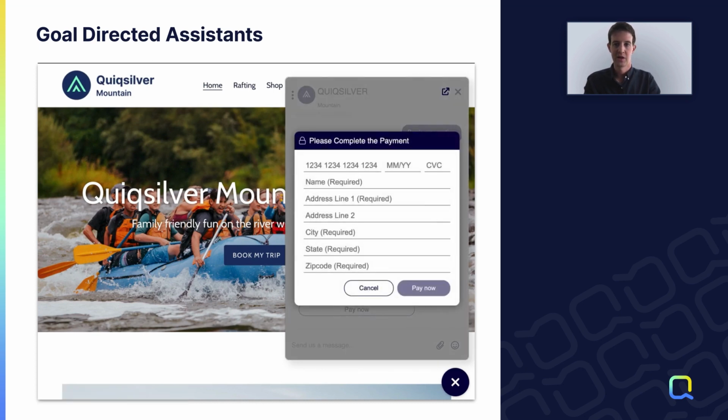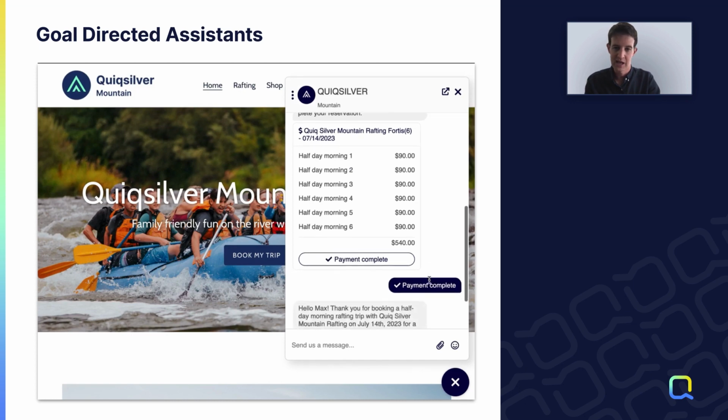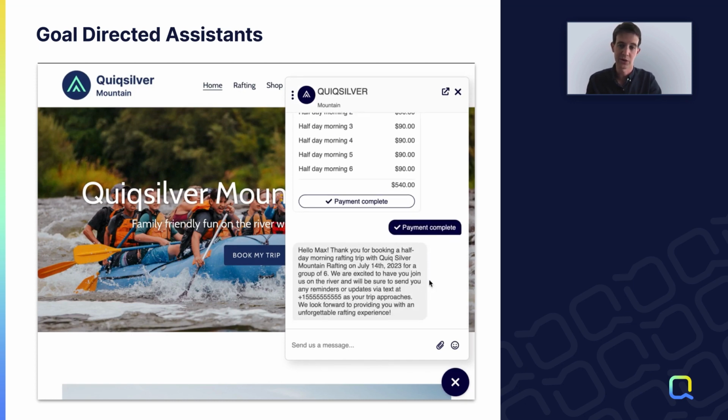So whether it's a more drawn out back and forth with some curveballs in there, or whether it's giving it a lot of information at once, LLMs make it really effective to handle all sorts of different goal-directed flows. In this case, booking a rafting trip, and able to handle things in a really conversational way that a previous generation of bot might have struggled with. But with generative AI, we're able to build and deploy an experience that's closer to what you'd get from a really helpful sales agent who's able to answer questions, keep you on the right track, and ensure that you do eventually make that whitewater rafting booking.